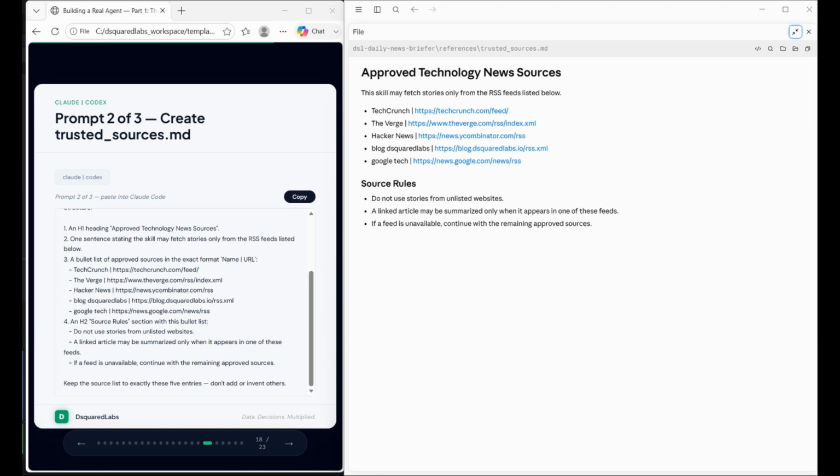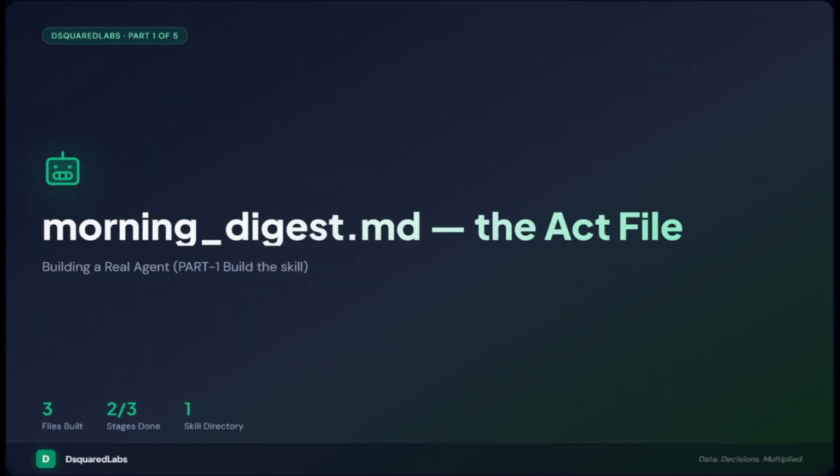This is also your safety boundary. An agent that can fetch from anywhere is an agent you can't fully trust. An agent that can only fetch from a named reviewed list is one you can hand a schedule to and walk away from. Last file.